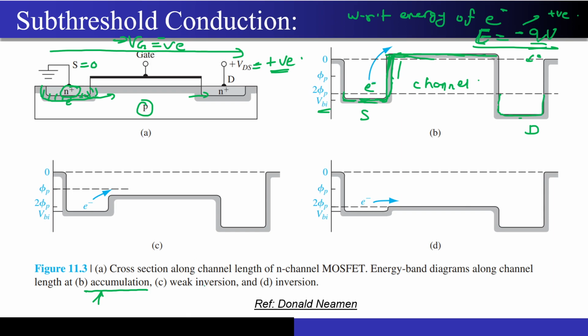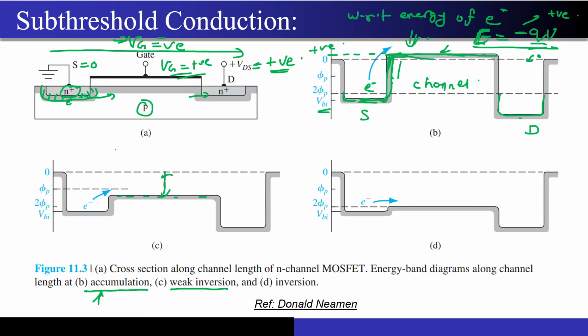Now what happens when you apply Vg equal to a positive voltage? Then that means E is equal to minus QV. So the energy band diagram for that particular channel over here will shift down. The value that you were seeing over here was some positive value. Now after applying the positive voltage, it became negative, below 0. I hope it is clear why it is shifting down.